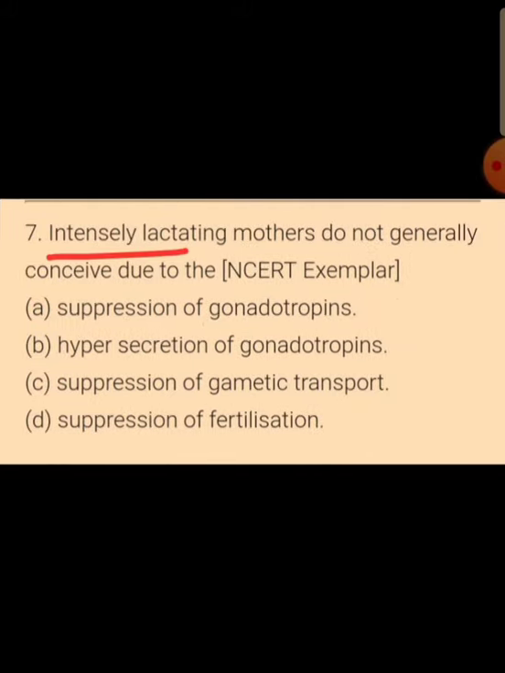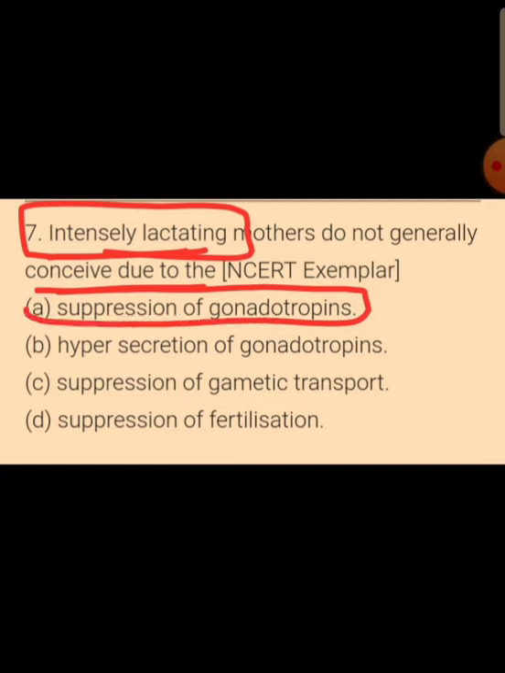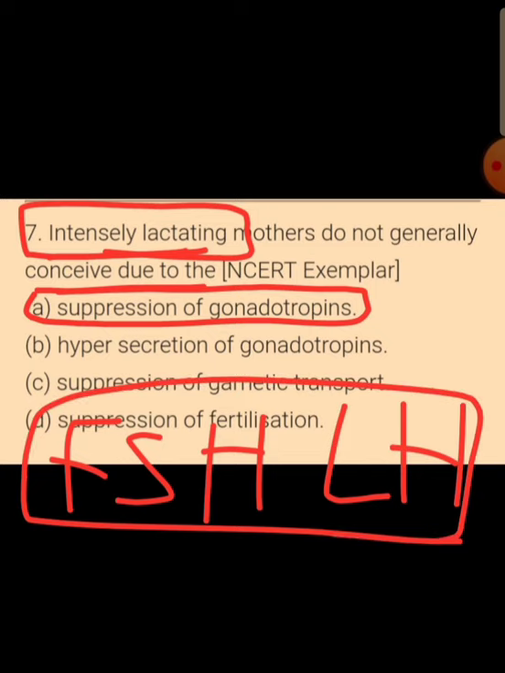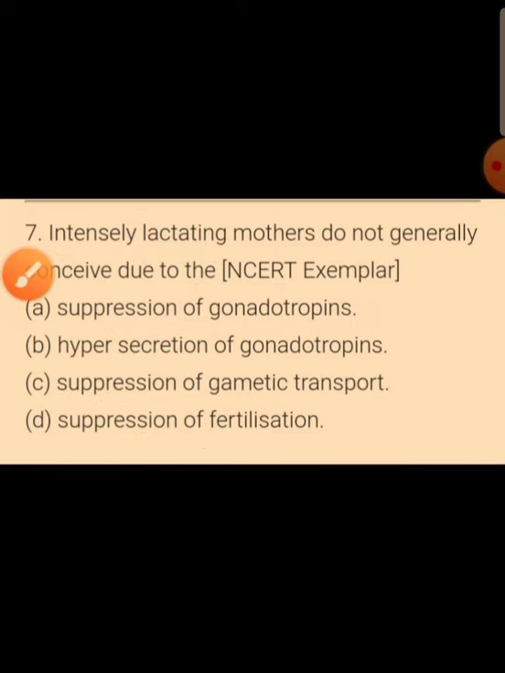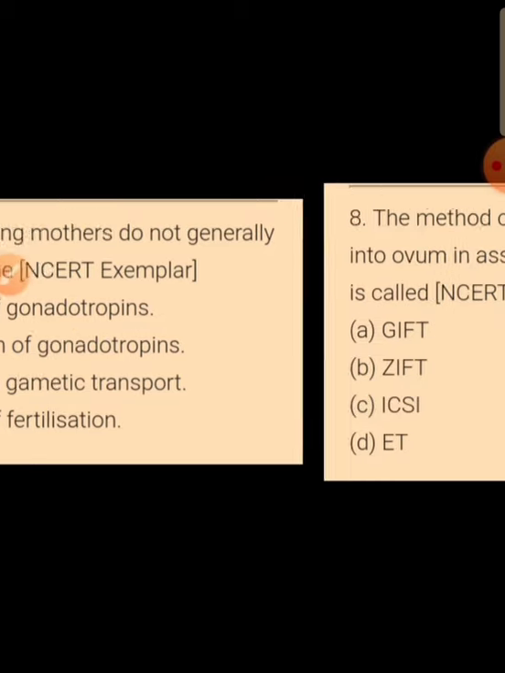An intensely lactating mother does not generally conceive because after parturition, when the mother is intensely lactating to feed the young one, there is a suppression of gonadotrophins, follicle stimulating hormone and luteinizing hormone. Both are going to secrete very less in amount. So there will be no menstruation cycle for at least 6 months to the maximum. So no ovulation. So that will be the safe natural method to avoid the pregnancy. In this intense lactating period, the woman is not going to conceive.